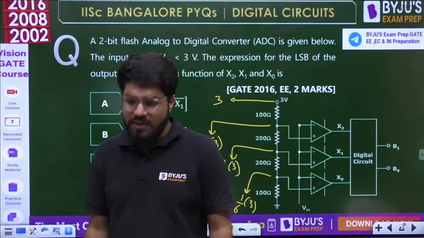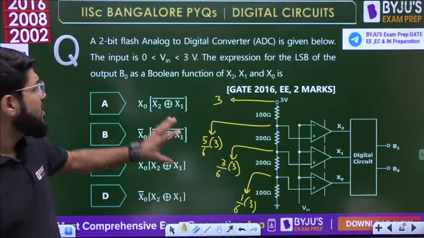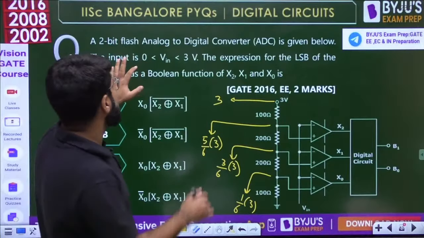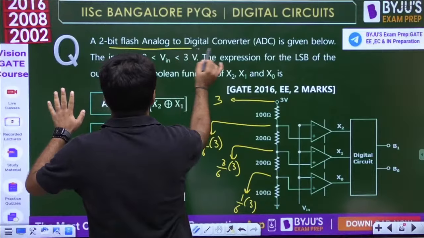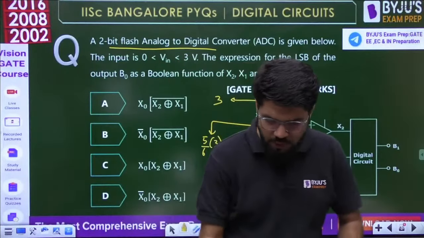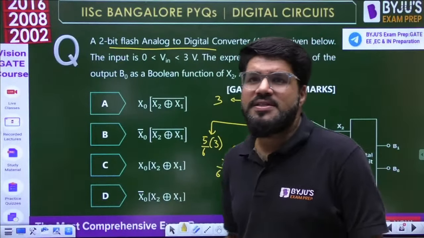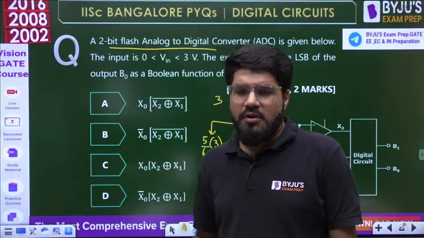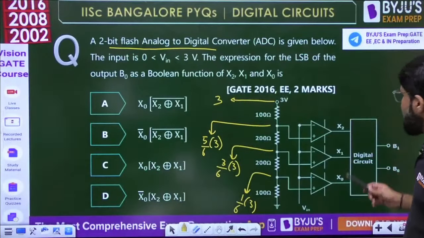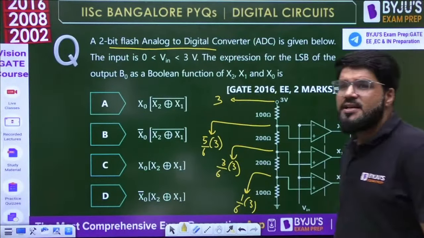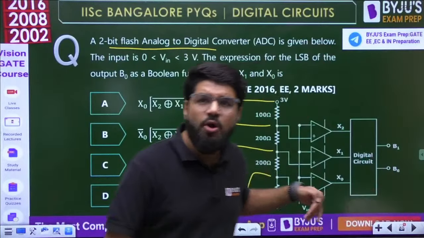What is this digital circuit? The only thing you must be aware of is what digital circuit is used in this flash type analog to digital converter. Can you please name it? Comparators followed by what?